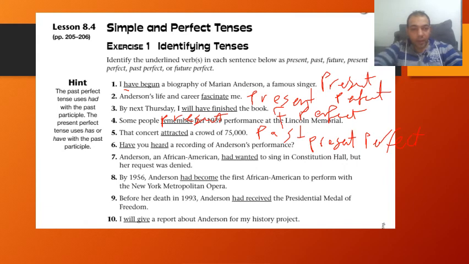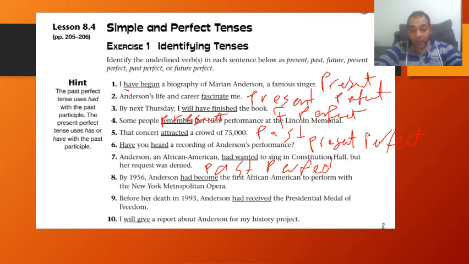Good. Number 7. Anderson, an African American, had wanted to sing in Constitution Hall, but her request was denied. So had wanted, of course, had and past participle, we said that this is going to be past perfect. Good. Next, number 8. By 1956, Anderson had become the first African American to perform with the New York Metropolitan Opera.